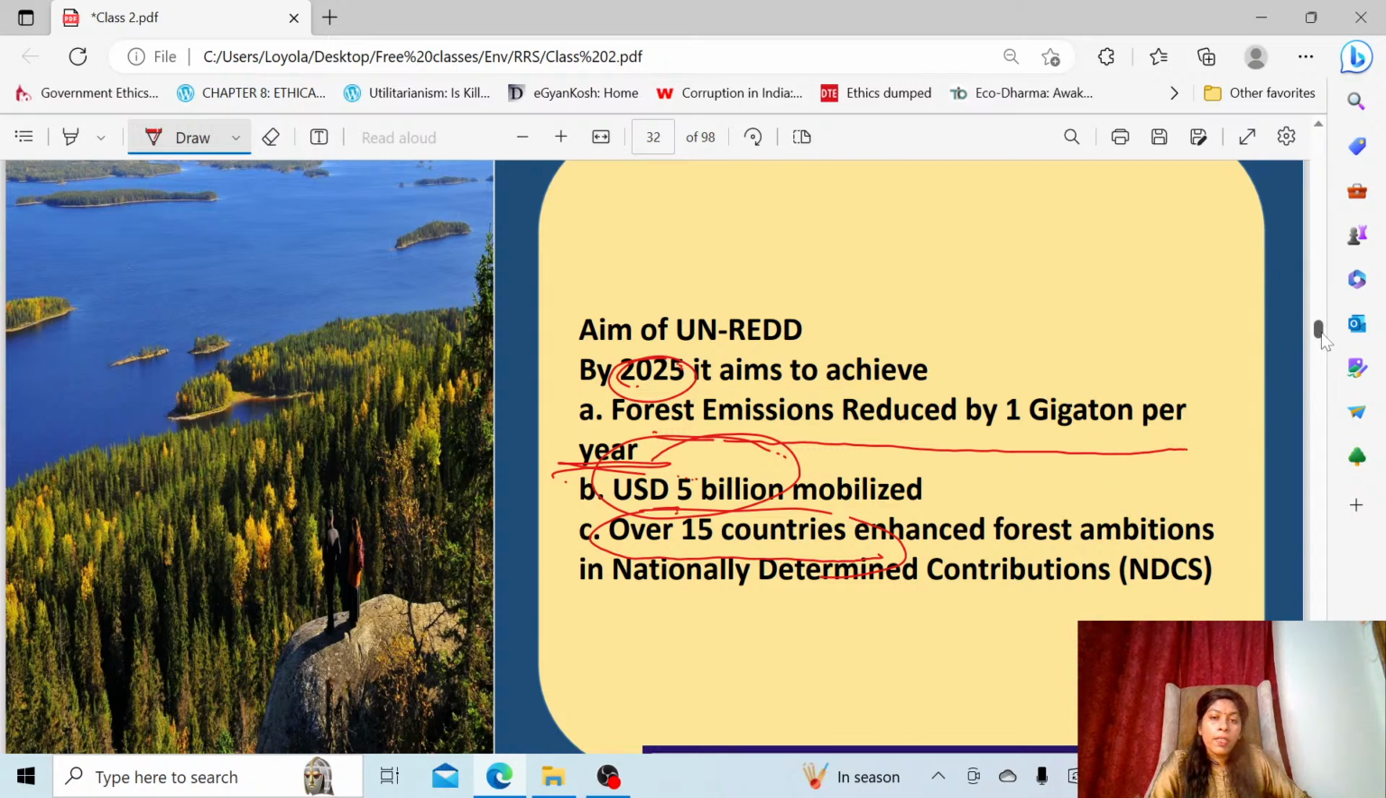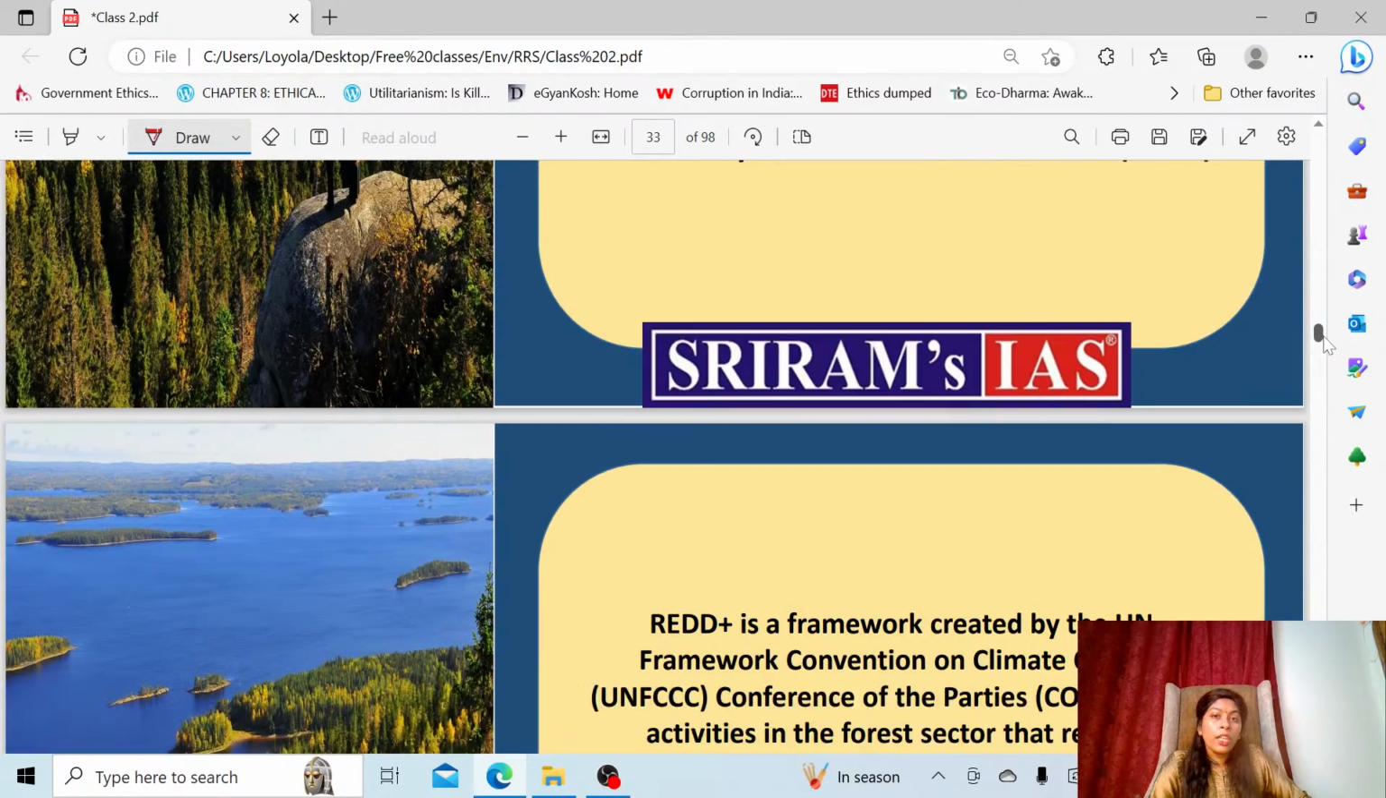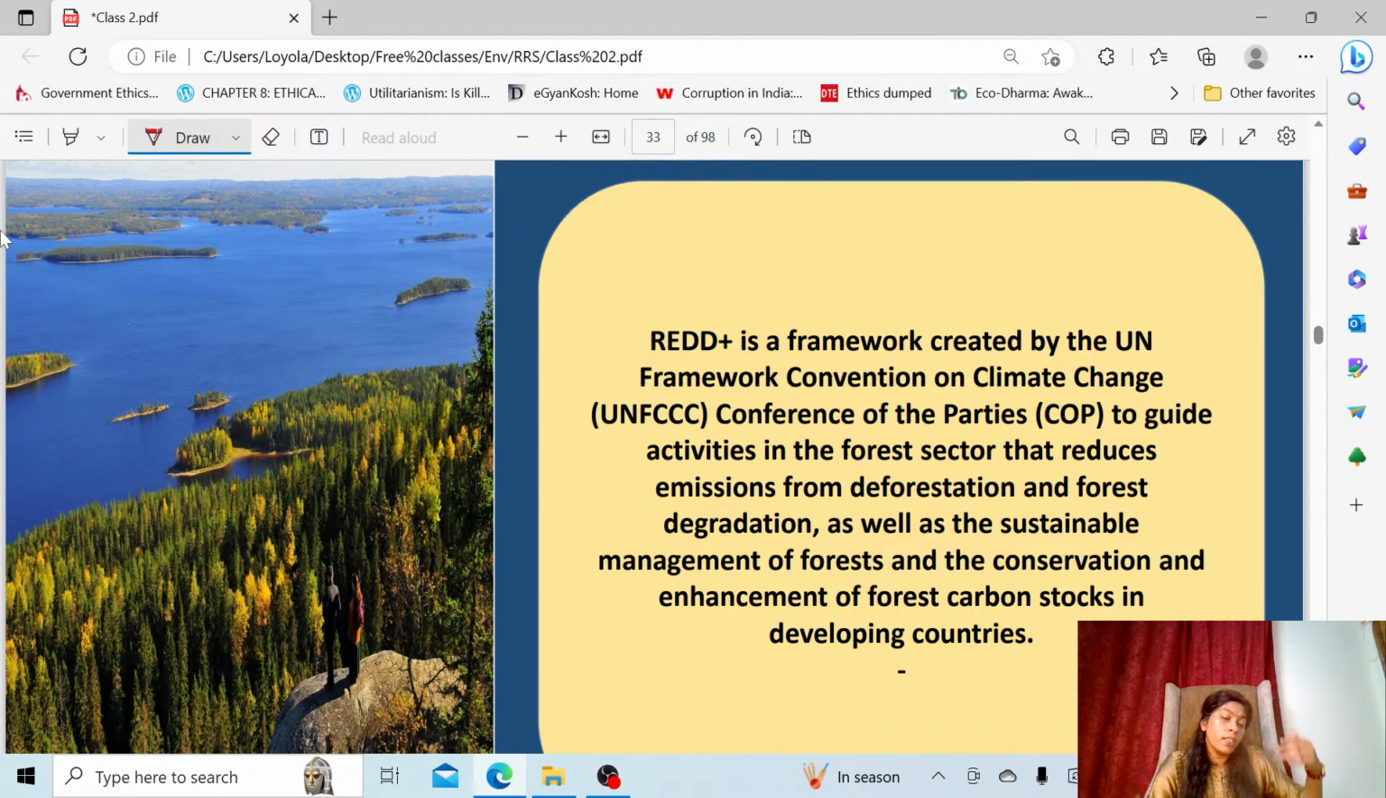And what is UN REDD Plus then? See, UN REDD is trying to reduce the emission from deforestation and forest degradation. UN REDD Plus is going above that. So REDD Plus is a framework which was created by UNFCCC. We saw that REDD is a platform which was launched by FAO, UNDP, and UNEP. Now UNFCCC joined together and they set the framework in the name of REDD Plus.